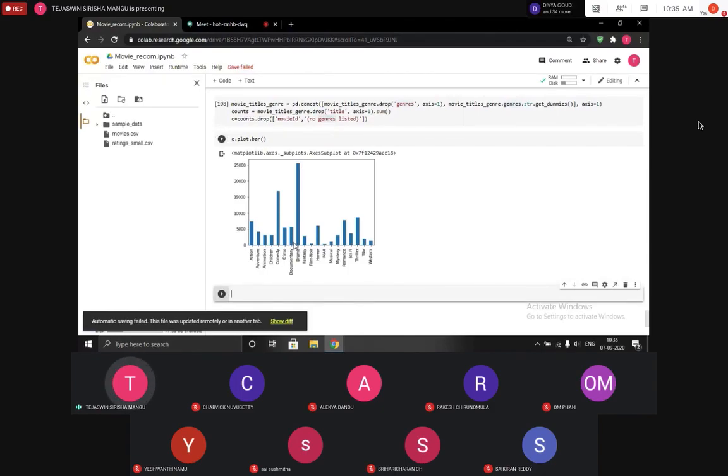So this is really important. The purpose of this visualization is basically to draw important conclusions. Here we can see that our data set has most of the movies in the genre of drama, and the least of them in the genre of IMAX. So we can compare how many movies in each genre there are in our data set, so that we can develop our data set even more or get to know about the preferences of users or things like that. So now Alekhya is going to continue with the future scope of our project.